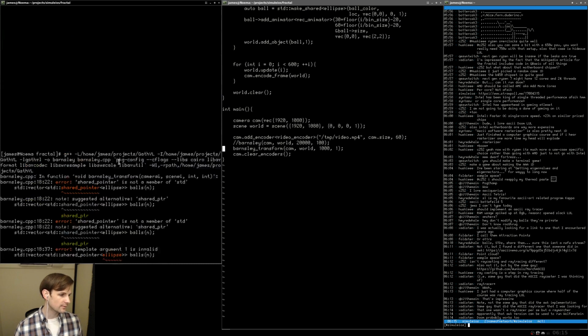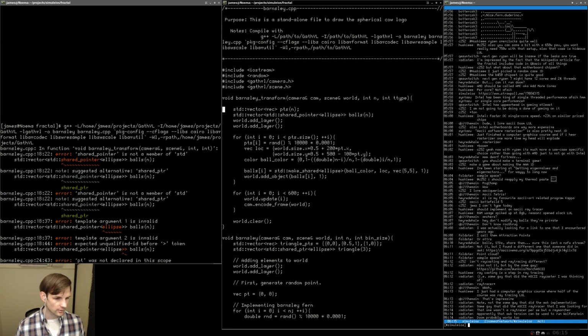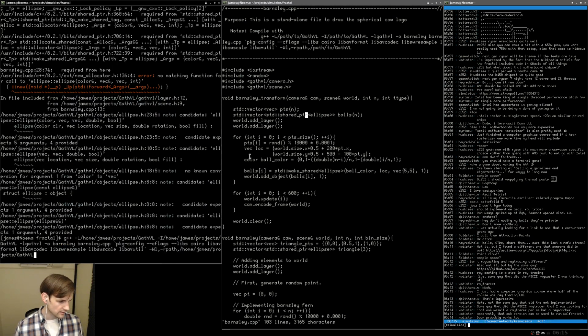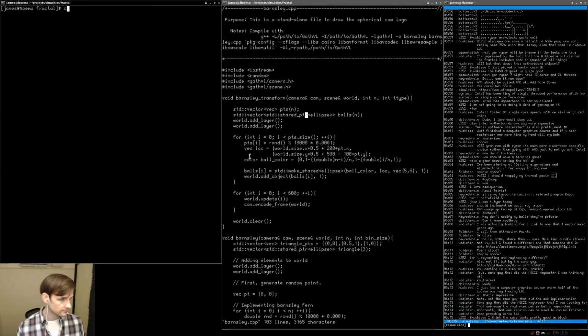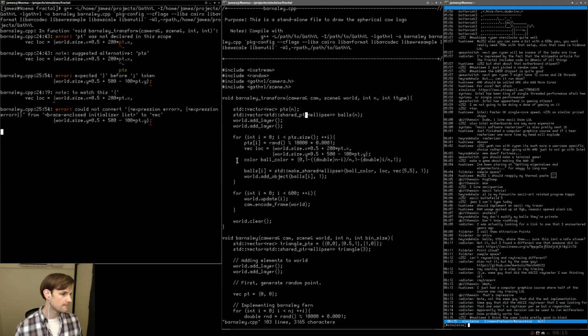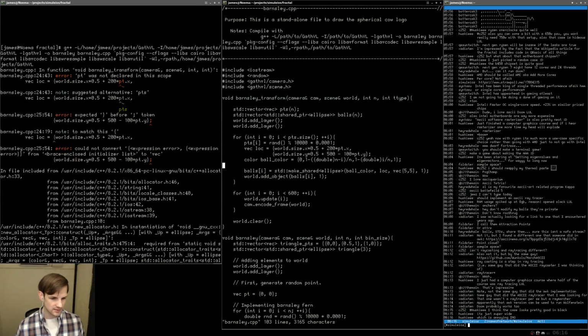Okay, so here's all the errors with the Barnsley code. Let's go ahead and fix it up. Shared pointer isn't a thing, it's shared PTR. Let's see. Ellipse, let's go ahead and write this, go over here, try compiling that. Clear here. Let's go again. Gives us a few errors, let's see. PT was not declared in the scope, that's because I believe it is PT S of I.